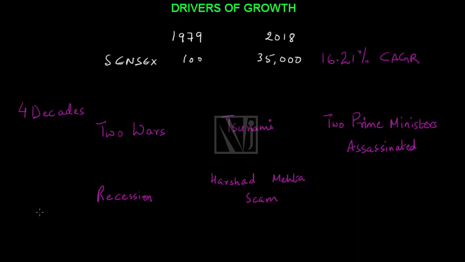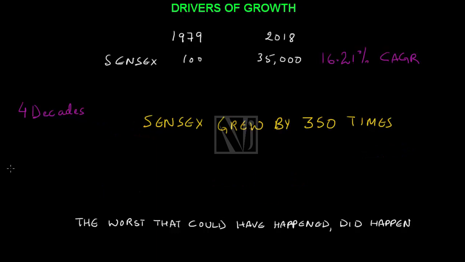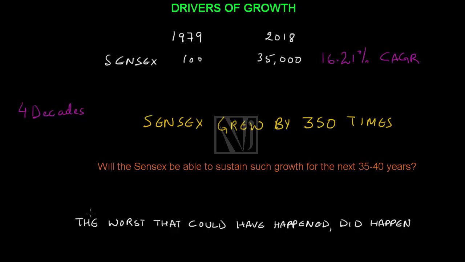We have seen the worst economic recessions during this 4-decade period. We have seen and survived it all. The worst that could have happened did happen. Yet, over these 4 decades, the Sensex grew by 350 times. Now the big question here is, what do you think? Will the Sensex be able to sustain such growth for the next 35 or 40 years?